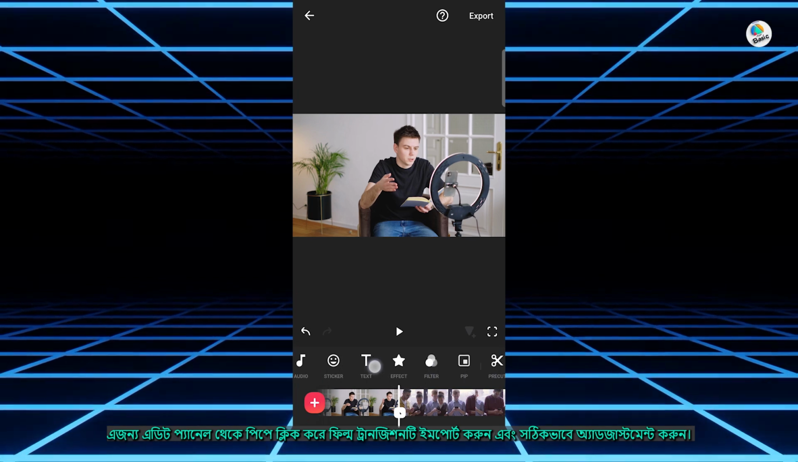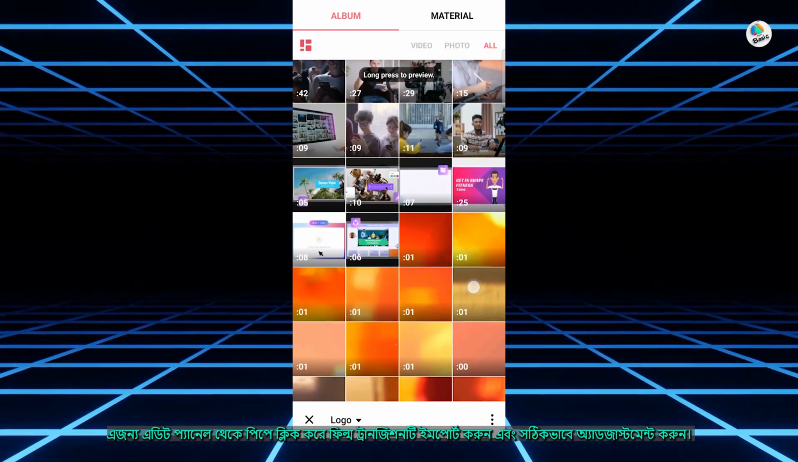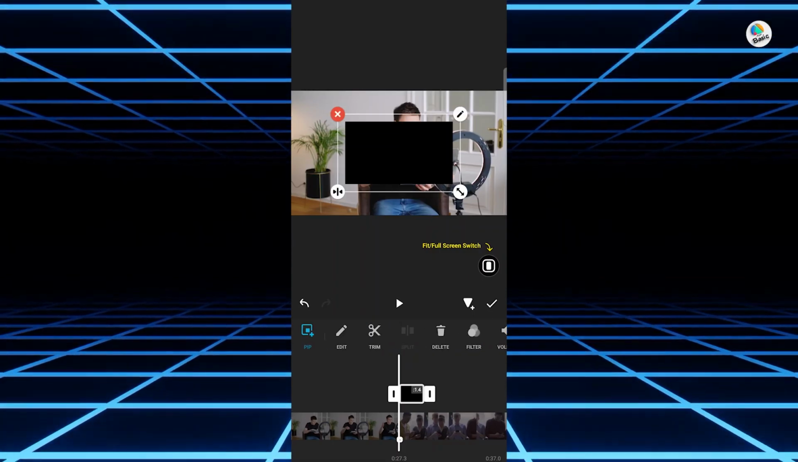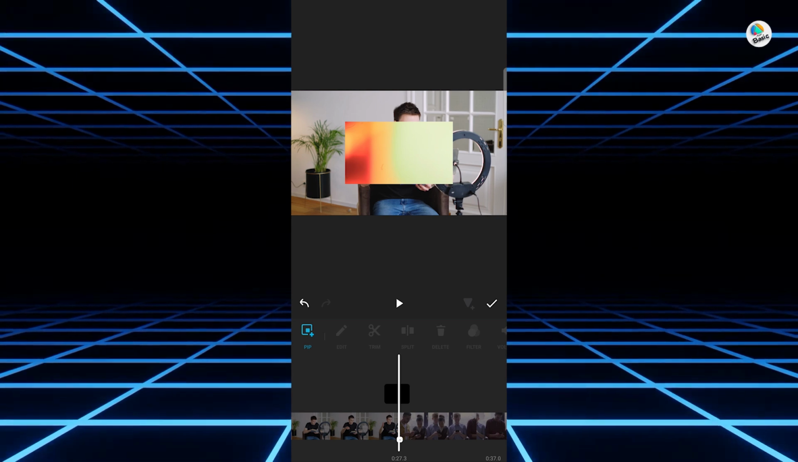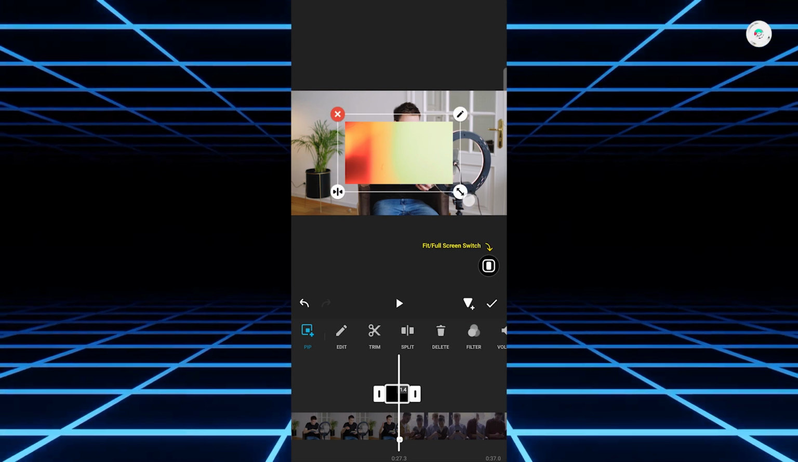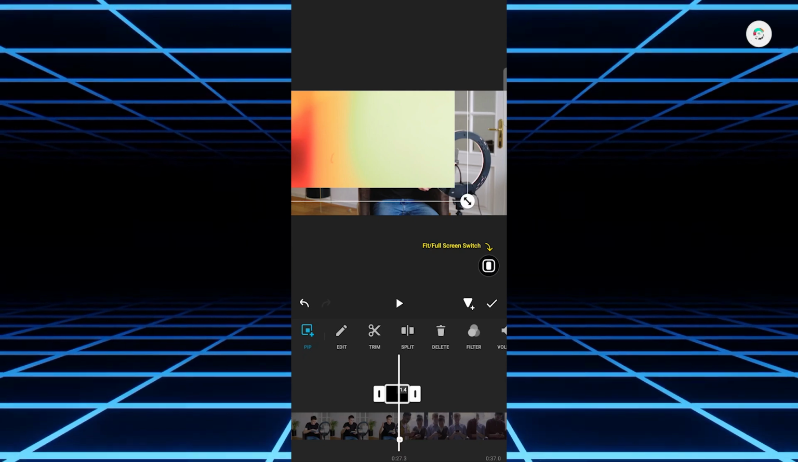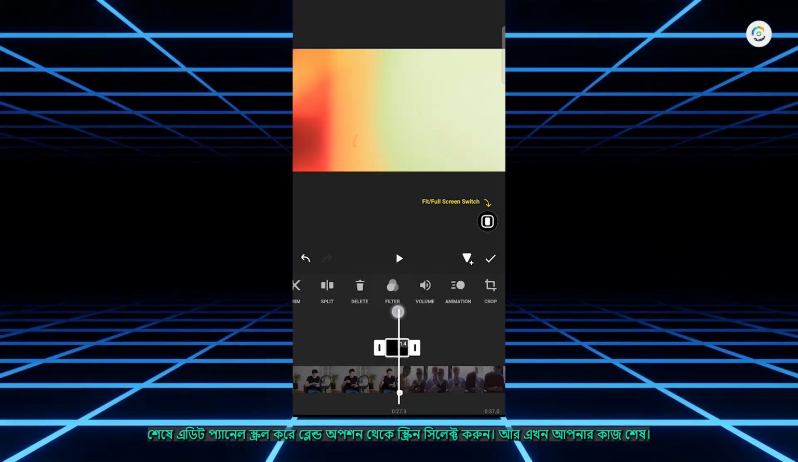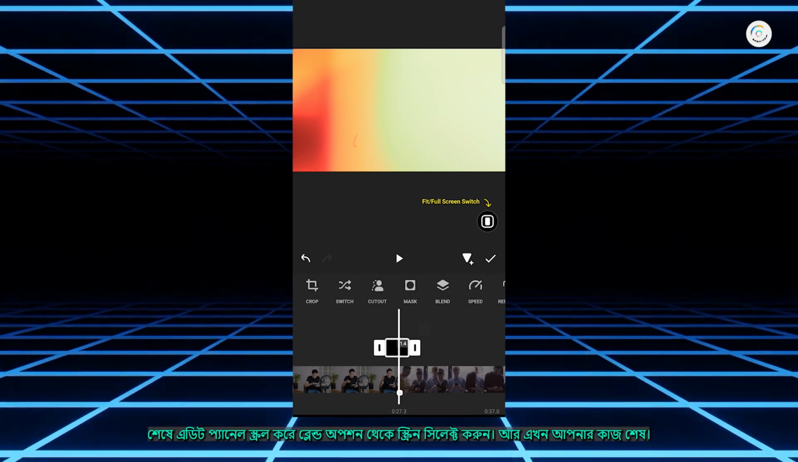For this, go to the edit panel, click on PIP, import the film transition and adjust it properly. Finally, scroll through the edit panel, select Screen from the blend option and you are done.